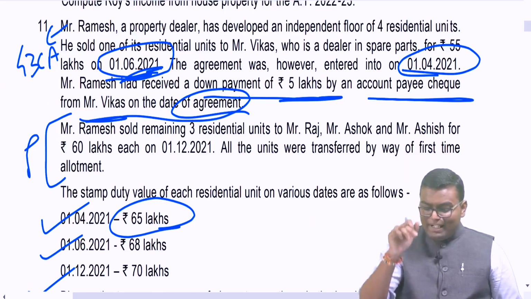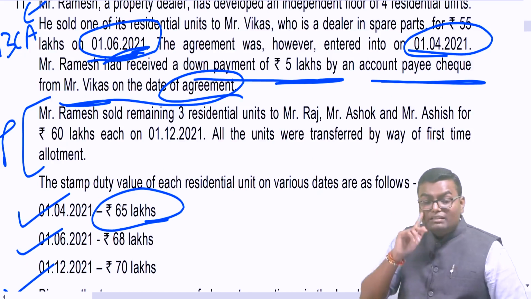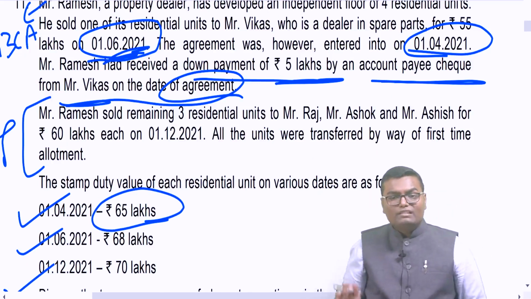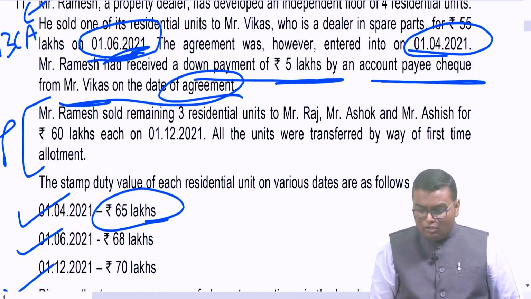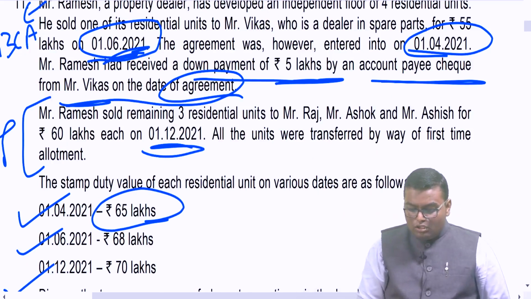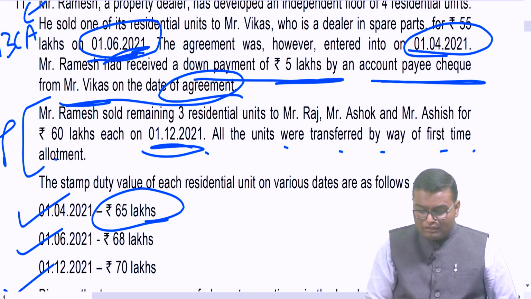Now let us read that pending paragraph. Mr. Ramesh sold the remaining 3 flats to Mr. Raj, Mr. Ashok and Mr. Ashish for 60 lakh each on 1st December 21. All the units were transferred by way of first time allotment.